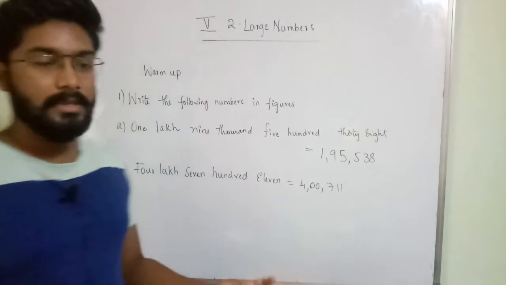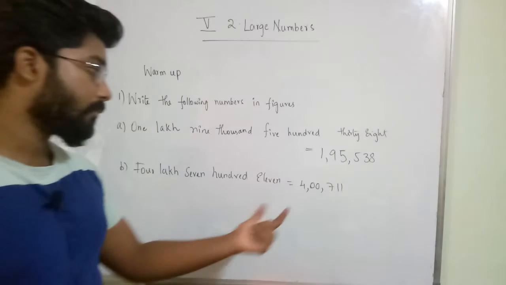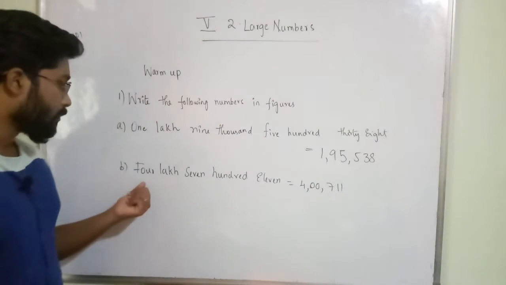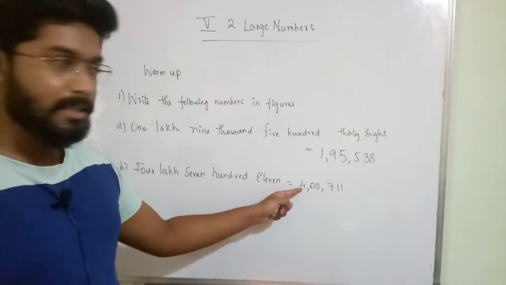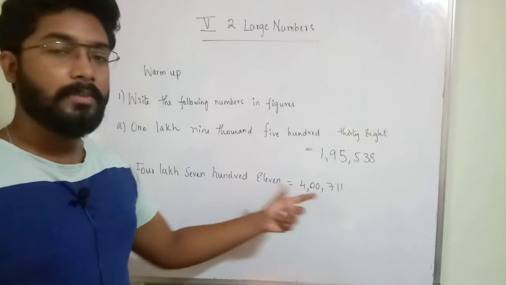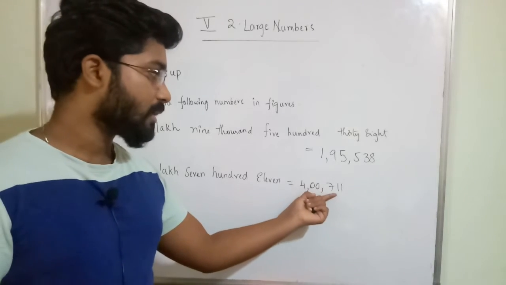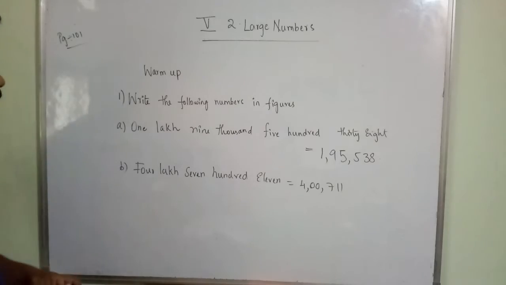In the 10,000s and thousands places, no number is there. That's why we are keeping zeros. So observe the sentence: 4 is in the lakhs place, and 00 because he has not mentioned anything about the thousands place. So 4,00,711. With this we have completed the first question.